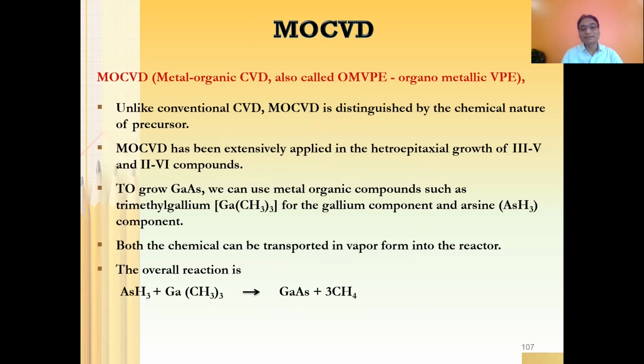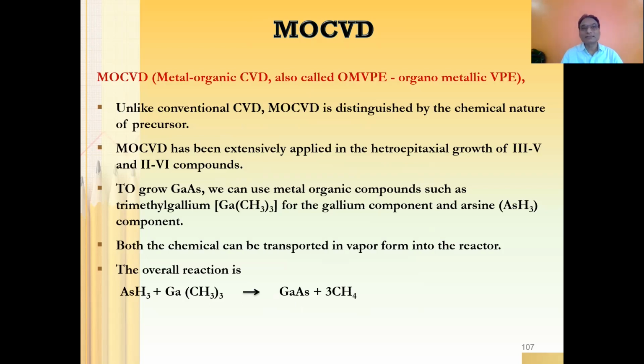Unlike conventional CVD, MOCVD is distinguished by the chemical nature of precursors. So whatever precursors we will be using, the chemical nature of those precursors is going to be altogether different from other CVD. MOCVD has been extensively applied in the heteroepitaxial growth of third-fifth, and moreover second-sixth group compounds from the periodic table.